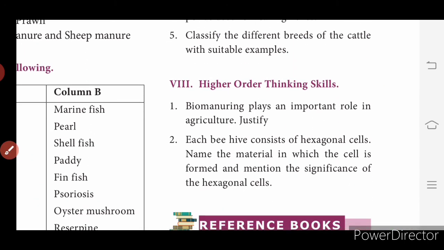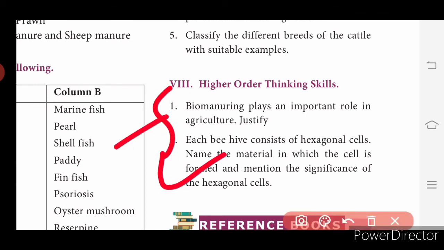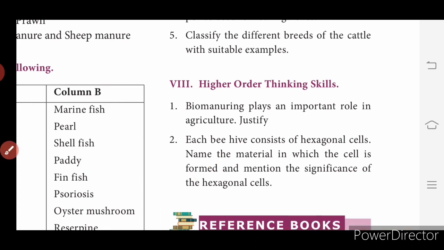Higher order thinking, you have 2 questions. No need to write in the classwork, but it is important. You must go through these questions. Is that clear, children? Whatever questions we ask you to write in the classwork are important questions which you must read. That is why we ask you to write them in the classwork.